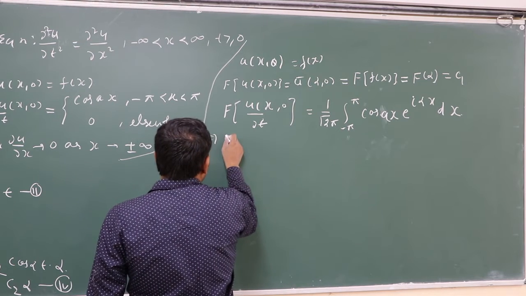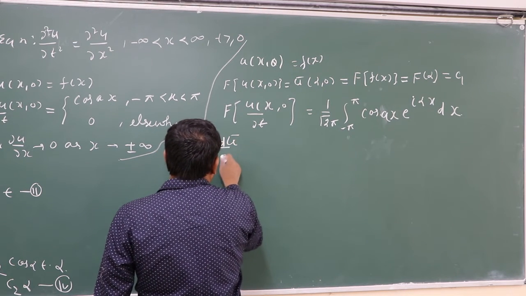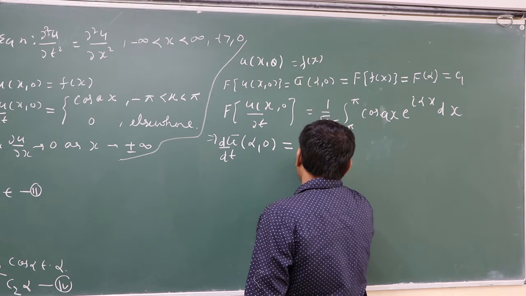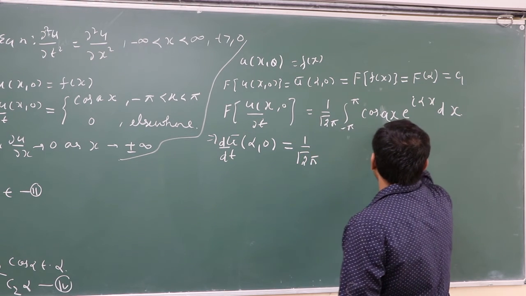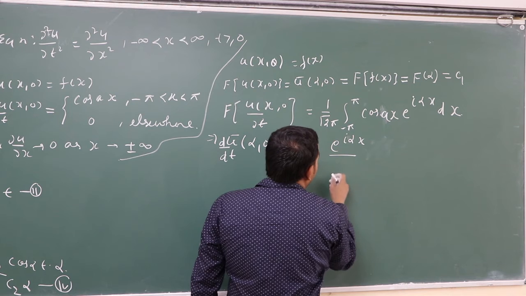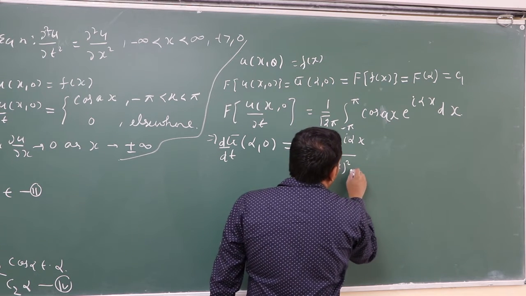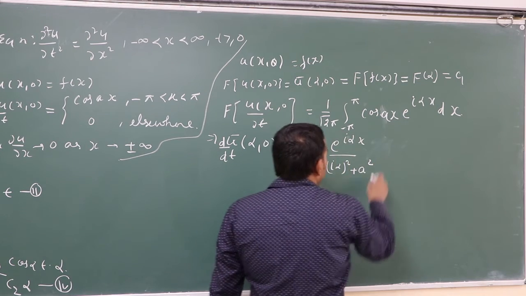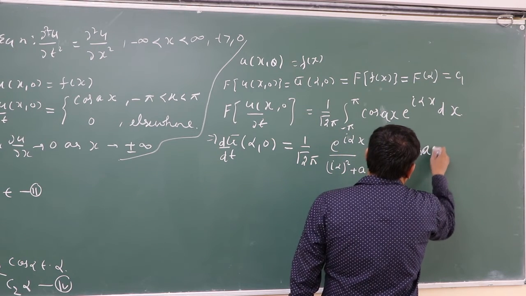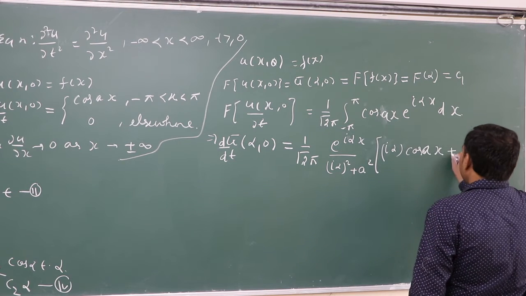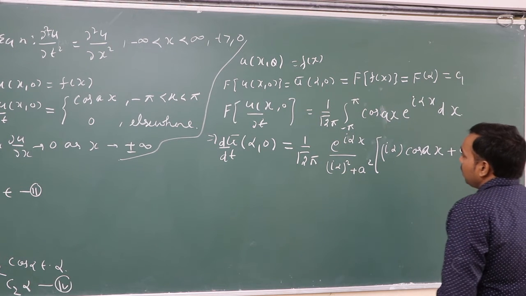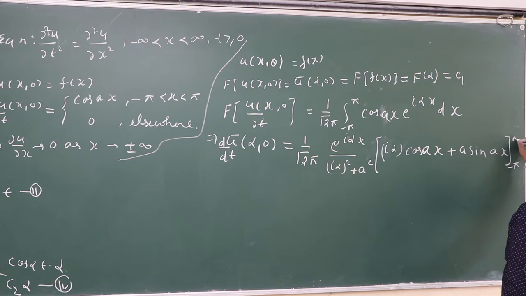So d u bar with respect to t at alpha 0 equals 1 upon root 2 pi, integral of this is e to the power I alpha x upon I alpha whole square plus a square, times I alpha cos a x plus a sin a x, and the range is given minus pi to pi.